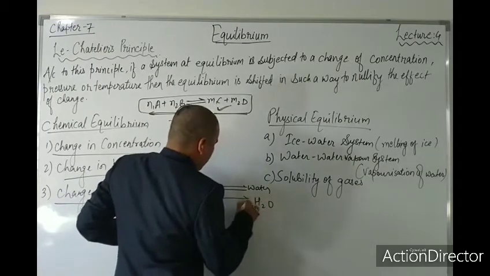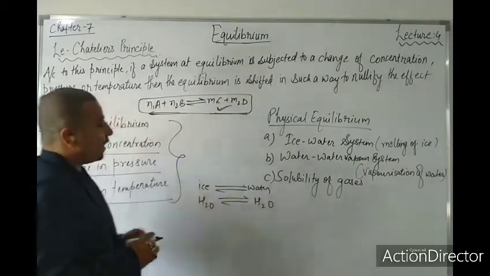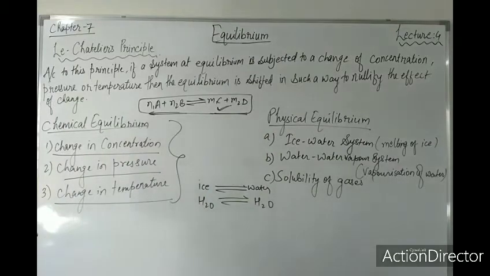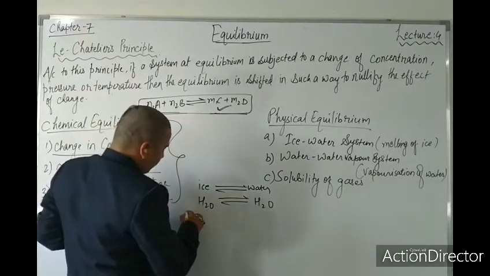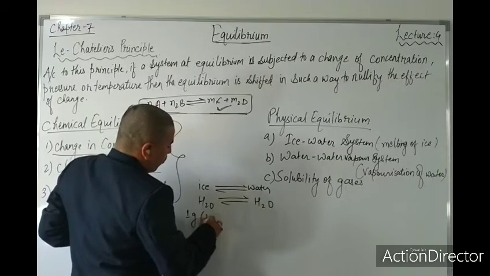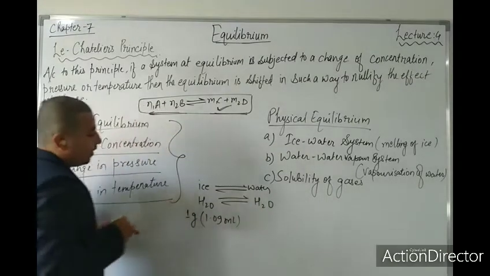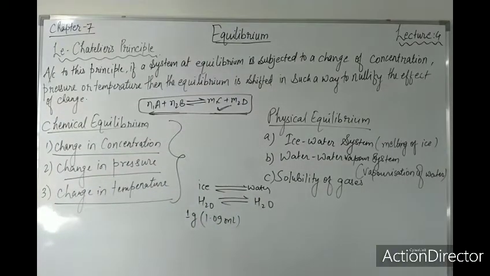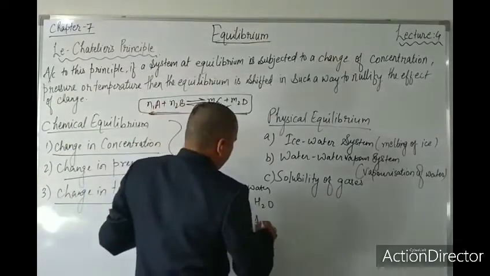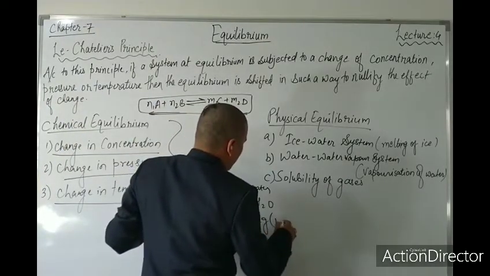So if I talk about 1 gram, the absorption of heat, in this 1 gram there will be 1.09 ml. Okay, so from ice to water, if it is converting, then in this 1 gram it will become 1.01.